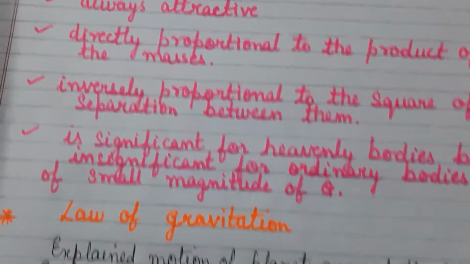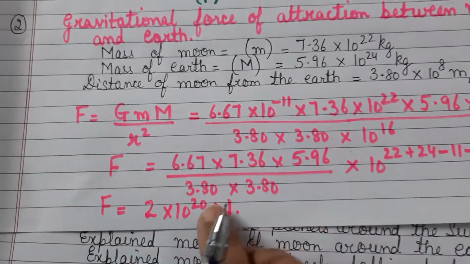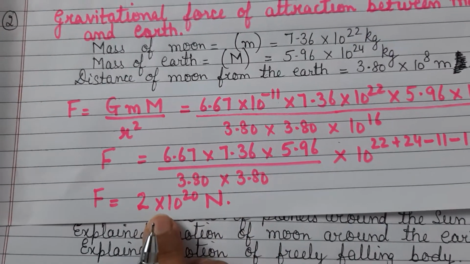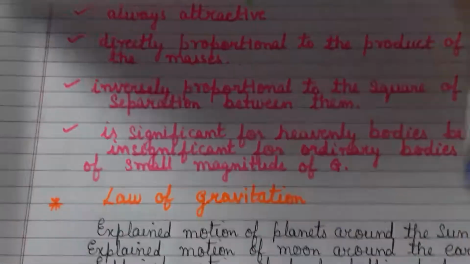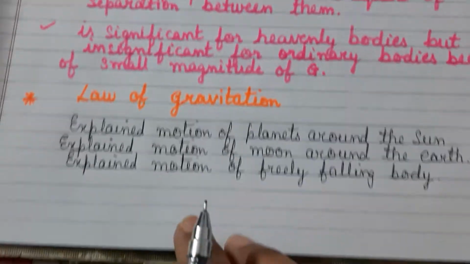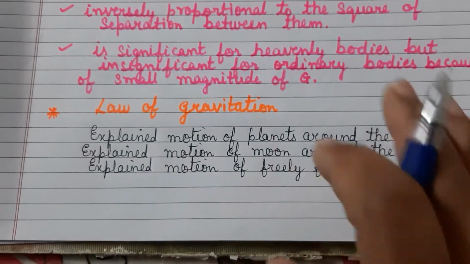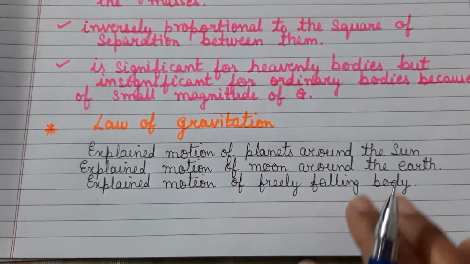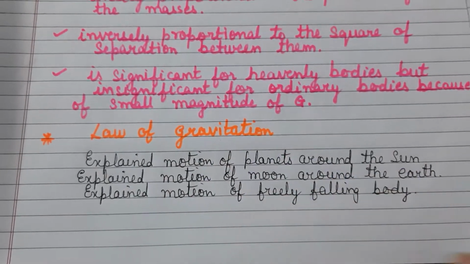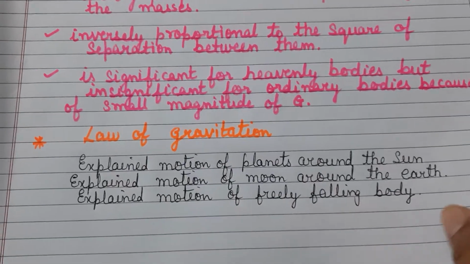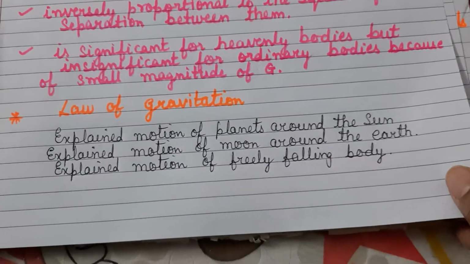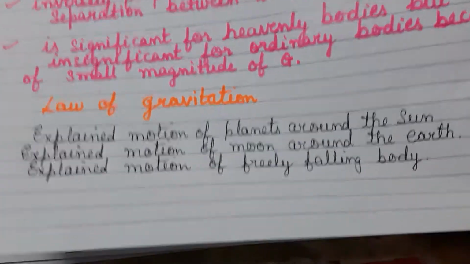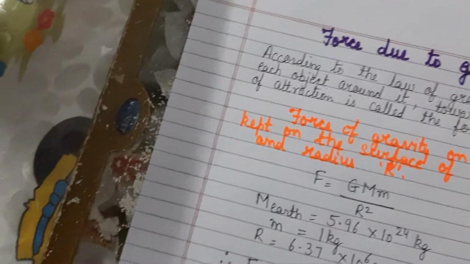We have just calculated the value of the gravitational force of attraction existing between the moon and the earth, and that is 2 into 10 to the power 20 newtons. So due to this gravitational force of attraction, the moon keeps revolving around the earth, and similarly the planets revolve around the sun, and the objects fall towards the surface, or the center, of the earth, due to the gravitational force.